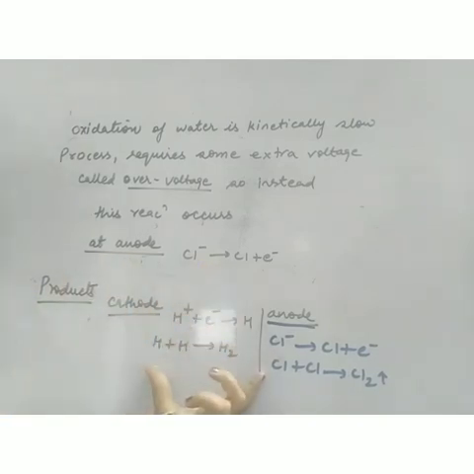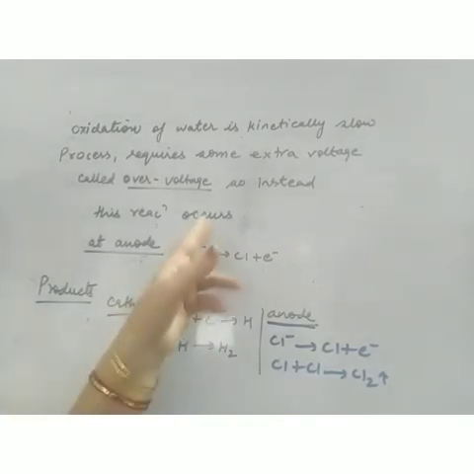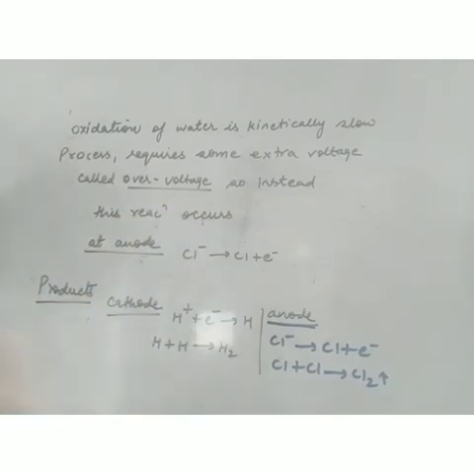So these are the products obtained at anode and cathode if we carry out electrolysis of aqueous sodium chloride. At cathode hydrogen gas is evolved, and at anode chlorine gas is evolved. This is an exceptional case, because here, since water is there, over voltage is required. Otherwise, for all other cases, the reaction with higher reduction potential occurs at cathode and the reaction with lower reduction potential occurs at anode.